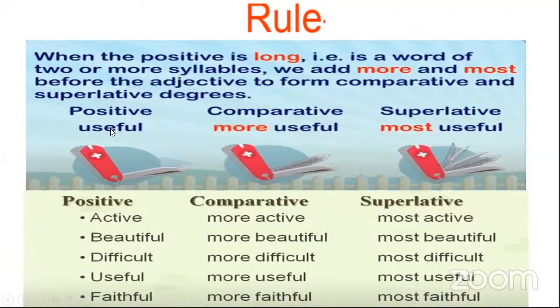In useful you can see two vowels, E and U. In active, I and E. In beautiful, E, A, I. When the word has more than two vowels or more than two syllables, we have to add more in the comparative and most in the superlative. Useful will become more useful in the comparative and most useful in the superlative.